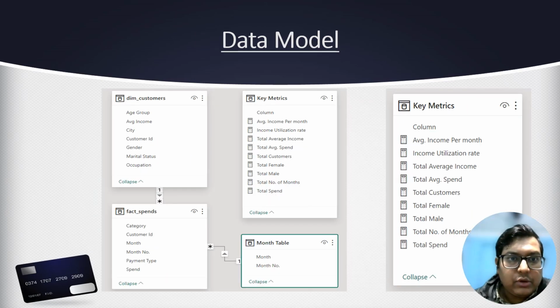Next slide is the data model. After knowing the detailed information of the data, we do the extract, transform and load process in Power BI. I have made some key measure calculations like average income per month, income utilization rate, total average spend, total spend, and total customers, both male and female. You can see this information in the key metrics in this slide. I've also made one month table having two columns: one is month and the other one is month number. For example, for January the month number is 1, for February the month number is 2, and so on.